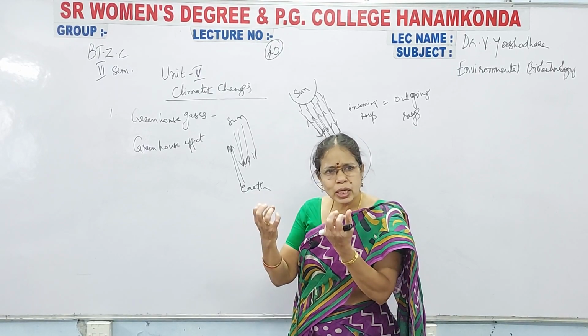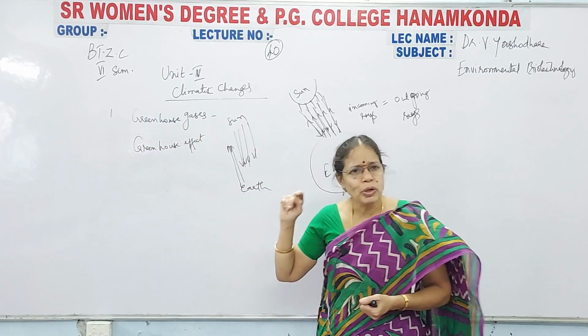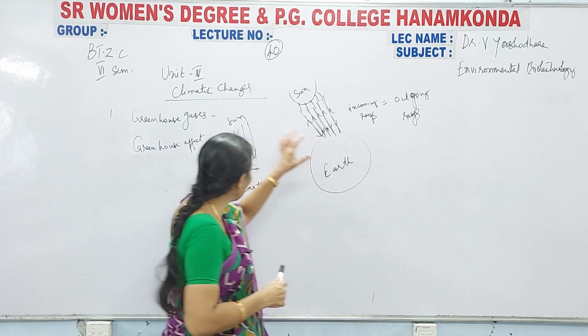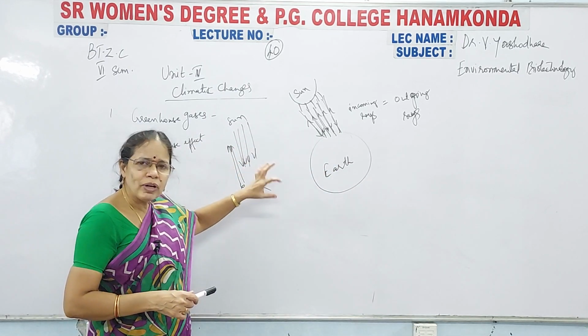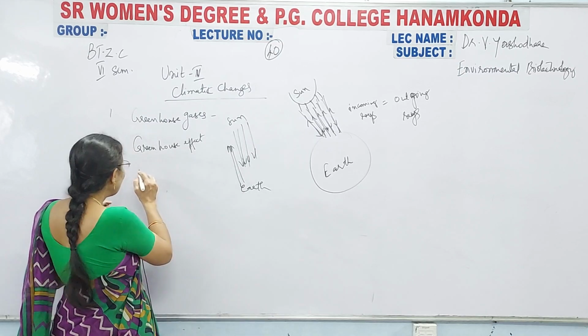Some of the radiations are absorbed by the gases, and those gases are known as greenhouse gases. Because of these greenhouse gases, the environment gets heated up, and that is also known as global warming.